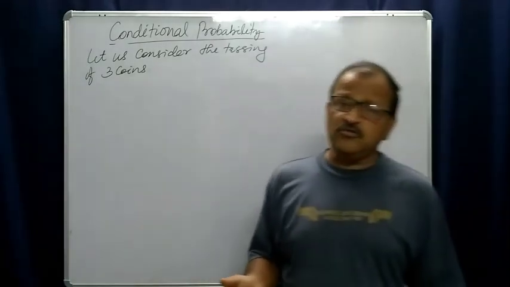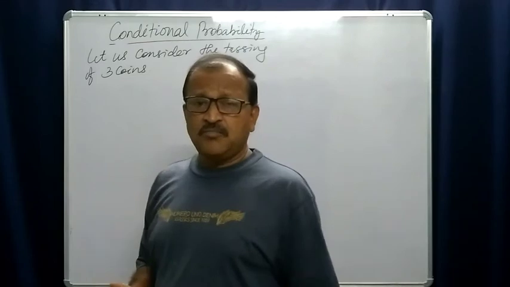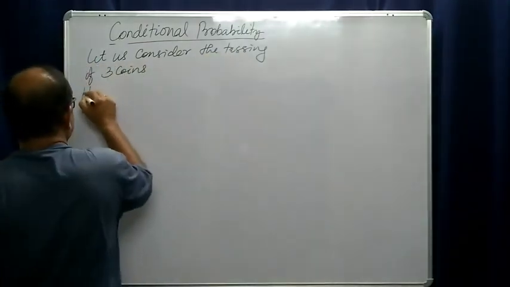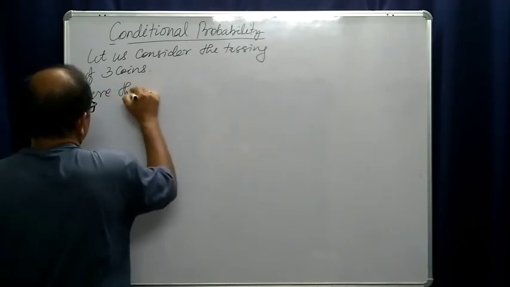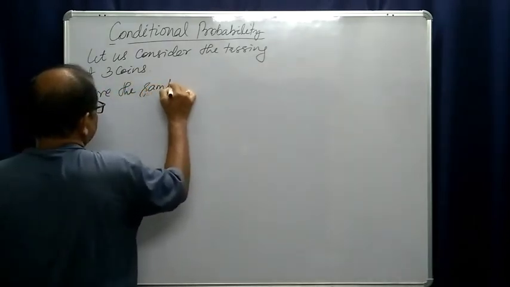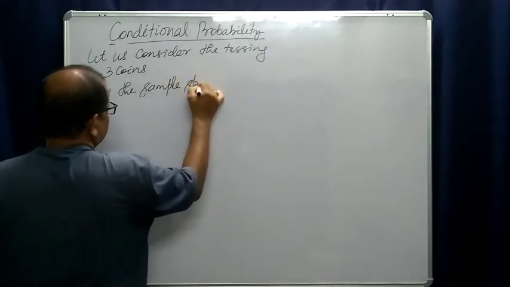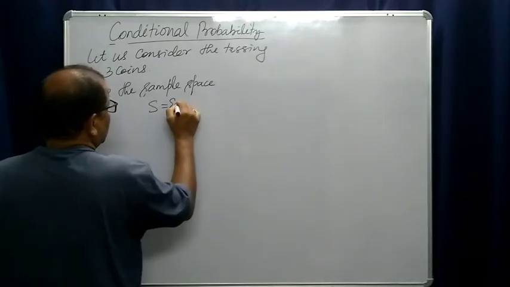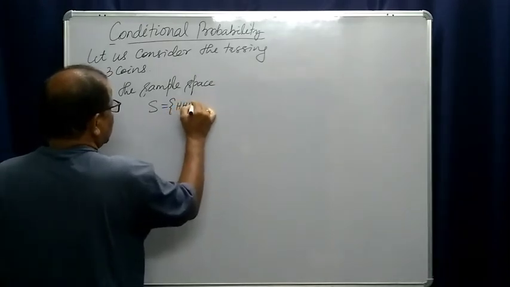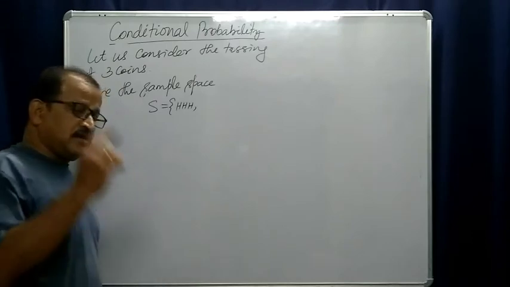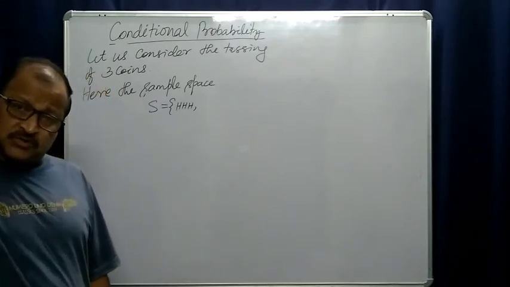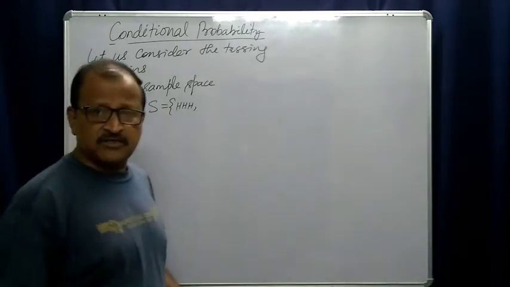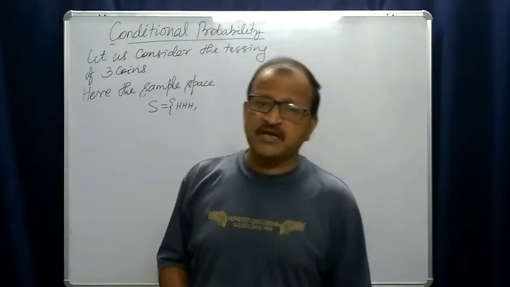If you throw 3 coins, then the sample space S will be like this. First coin head, second coin head, third coin head.